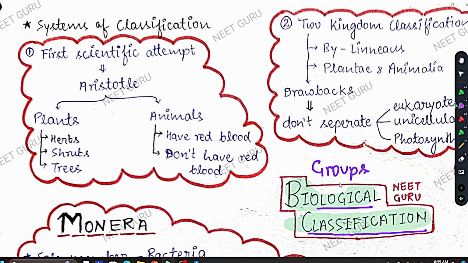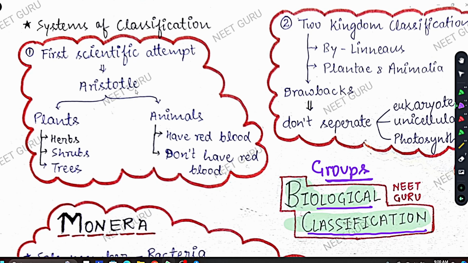So let's come back to the chapter. The chapter is called biological classification, and I am saying that classification is basically making groups. We make different types of groups on the basis of some criteria, and the organisms, like plants and animals, we divide them into different groups on the basis of some features that we can see in the plants and animals. So this is basically classification, making different groups on some criteria.